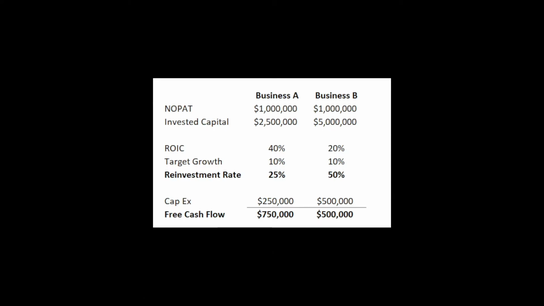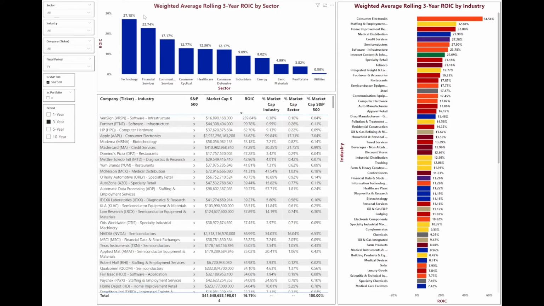All right, with the relationship between ROIC and growth out of the way, what are these sectors and industries generating these high returns for investors? So what are we looking at here? On the top, this chart is the weighted average rolling 3-year ROIC by sector. Over here, we have the weighted average rolling 3-year ROIC by industry. And down here, I have a list of all the businesses that make up each of these categories.